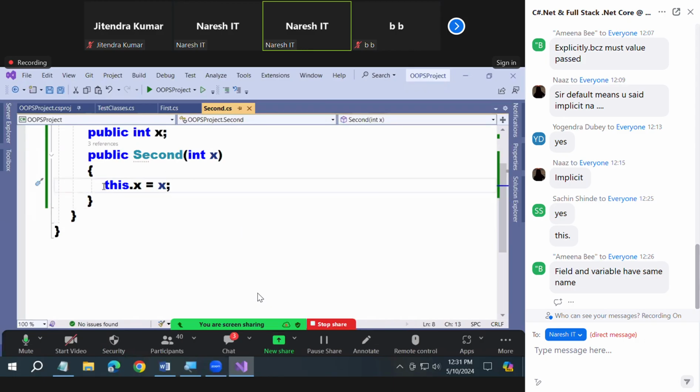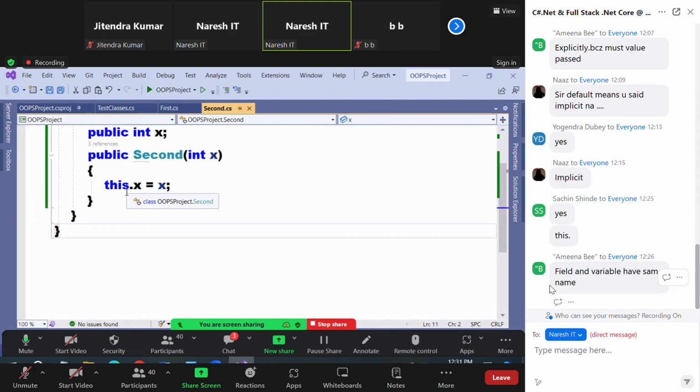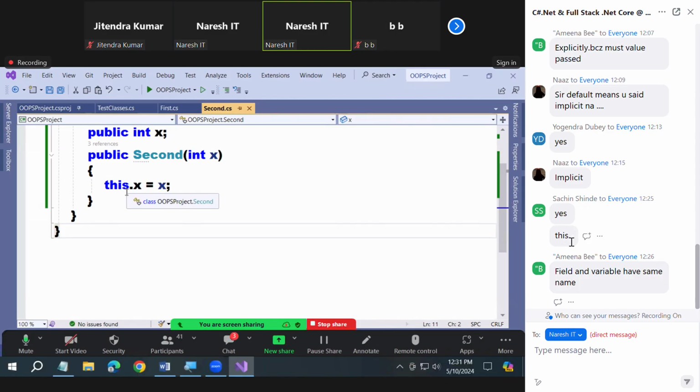So how to refer to it now? And don't forget a point here. If names are not same, no need to use this. If names are different, you don't need to use this. When do I require to use this? When names are same only, this keyword is required. Otherwise, this keyword is not required. Okay now? Fine.